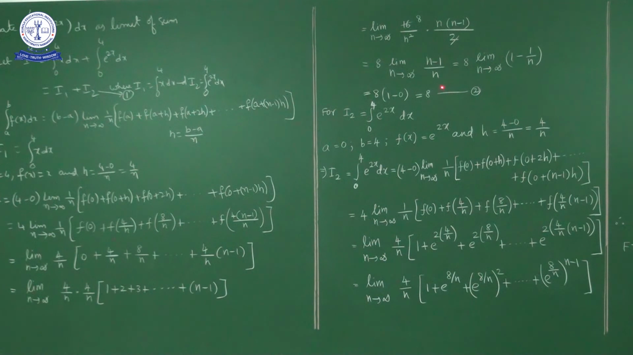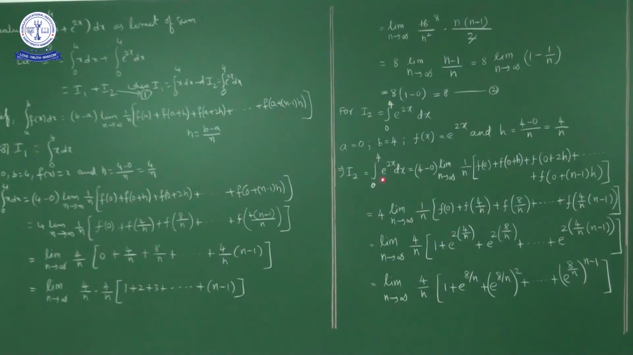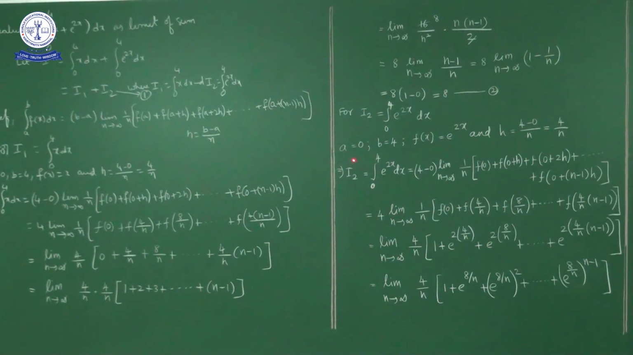So the I1 value is how much? 8. Now I2. What is I2? The integral from 0 to 4 of e^(2x) dx. If you observe, what is the lower limit? 0. Here, except for f(x), the remaining part is the same. a is 0, b is 4, f(x) equals e^(2x), and h is equal to 4/n. Now if you compare I1 and I2, in these two, a is the same, b is the same, h is the same, the only difference is f(x).